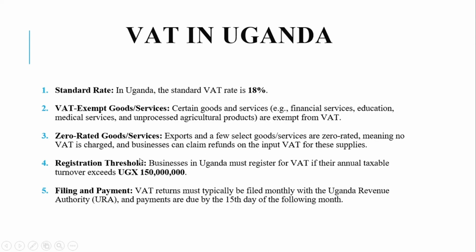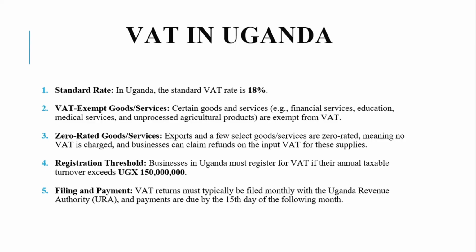And examples of the zero-rated goods or services, we have exports, we have medicines manufactured in Uganda, we have educational materials, etc. Then the registration threshold for VAT, businesses in Uganda must register for VAT if their annual taxable turnover exceeds 150 million.